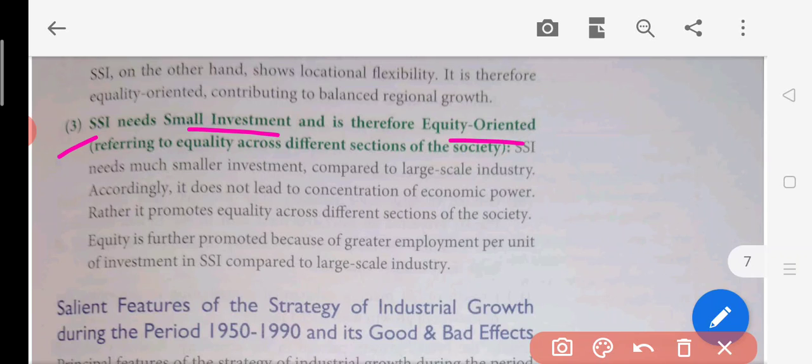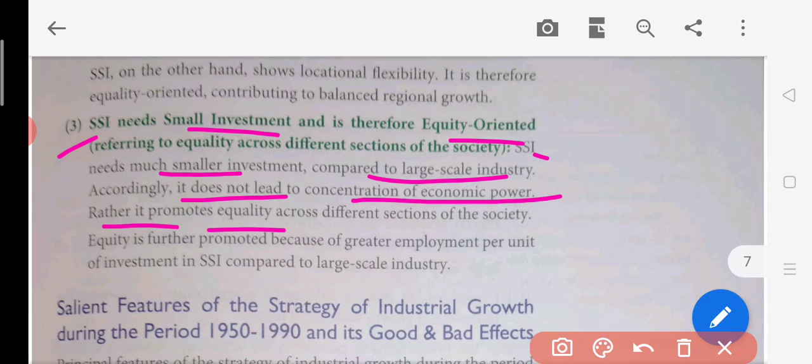Okay, so let us read. SSI needs a much smaller investment compared to large industry. Accordingly, it does not lead to concentration of economic power, rather it promotes equality across different sections of society. So it is not a big company. Too much profit is not going to happen. Too much accumulation of profit is not going to happen. There will be no monopoly created because of this kind of industry.